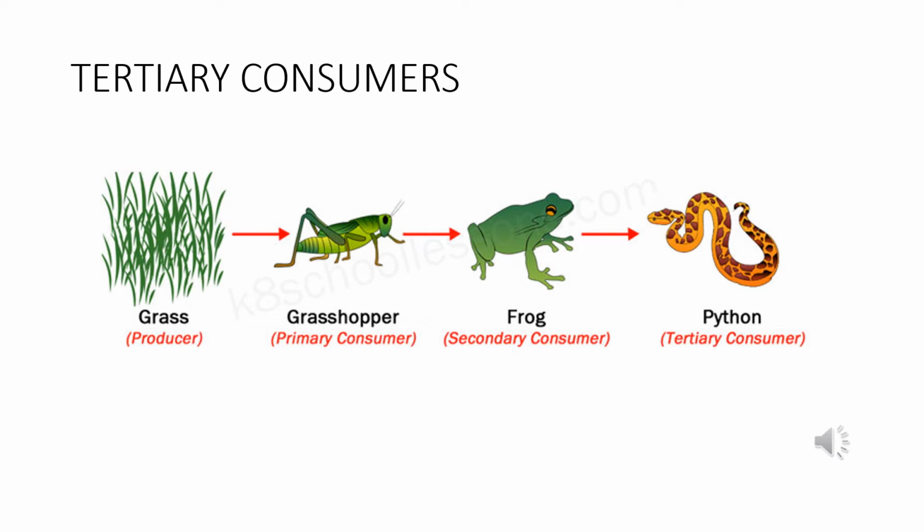Now in some ecosystems, there might be some animals which in turn feed on the secondary consumers, like this ecosystem that is present here, where the producer is the grass, and the grasshopper, which is the primary consumer or the herbivore, is feeding on the grass. The frog is the secondary consumer, which is feeding on the primary consumer, the grasshopper. But here one more type of consumer is also present, which is the python. The python is called the tertiary consumer because it is feeding on the secondary consumer, which is the frog.